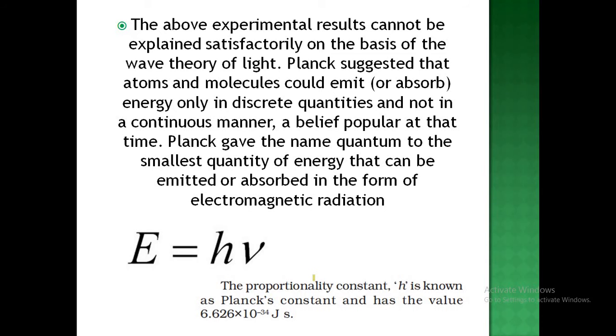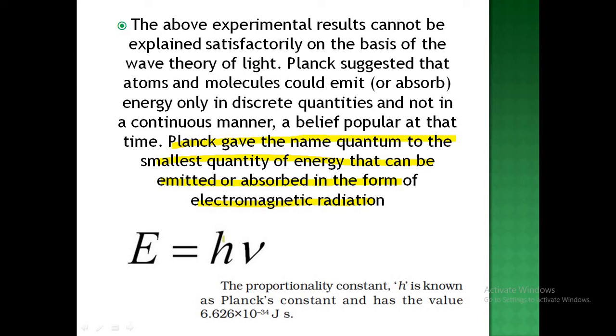The above experimental result cannot be explained satisfactorily on the basis of the wave theory of light. So Planck suggested that atoms and molecules could emit energy only in discrete quantities and not in a continuous manner. It means they radiate energy in discrete, different subsections. Planck gave the name quantum to the smallest quantity of energy that can be emitted or absorbed in the form of electromagnetic radiation, known as quanta. These are the discrete energy packets which we are going to study.